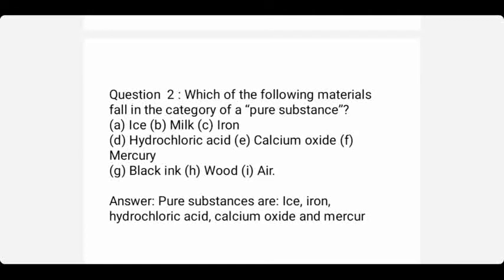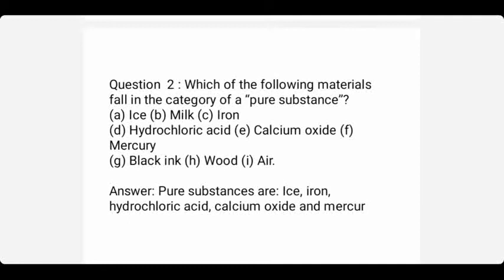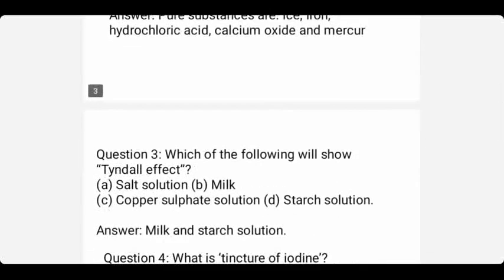Black ink, a mixture. Wood, a mixture. Air, a mixture. So which of the following are pure substances? Ice, iron, hydrochloric acid, calcium oxide, and mercury, right? These substances consist of only one type of particles. That's why they are called pure substances. Now let's move on to our third question.